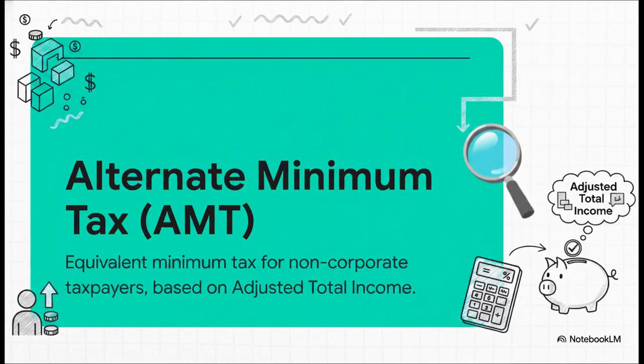Then we have the alternate minimum tax, AMT. This is the exact same concept but for non-corporate taxpayers like LLPs, partnership firms, or individuals. But here, instead of book profit, we use what the Act calls adjusted total income. That's basically your regular taxable income bumped back up by certain deductions you claimed. It just makes sure everyone pays a baseline level of tax.